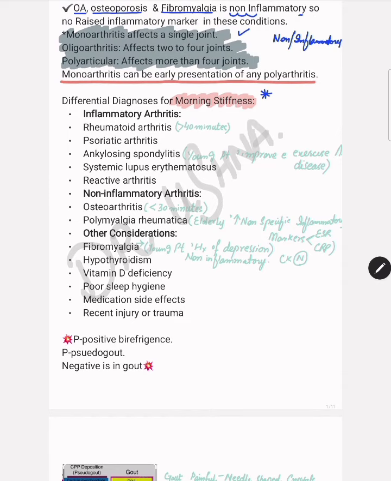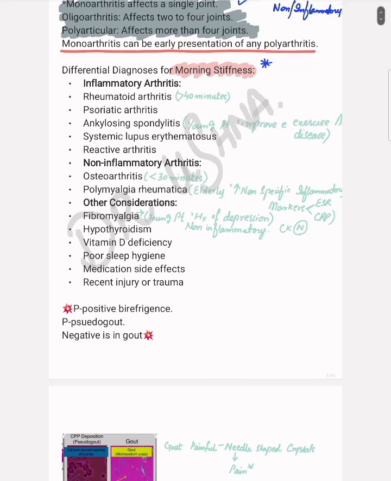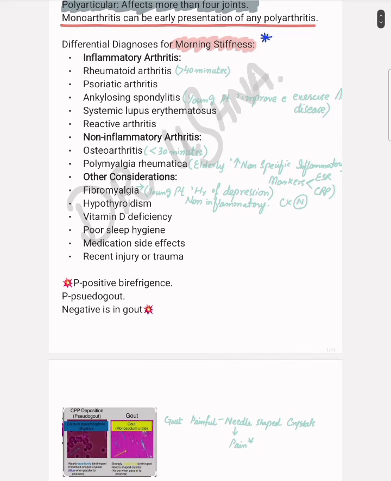There are some diseases that are associated with morning stiffness. When you see the words morning stiffness in the scenario, some diseases should come to your mind, like inflammatory arthritis, non-inflammatory arthritis, and other conditions. Inflammatory arthritis includes rheumatoid arthritis, psoriatic arthritis, ankylosing spondylitis, SLE, and reactive arthritis. These are very important topics. You should take a screenshot of this picture because these are very important for rheumatology. Non-inflammatory arthritis are osteoarthritis and polymyalgia rheumatica.